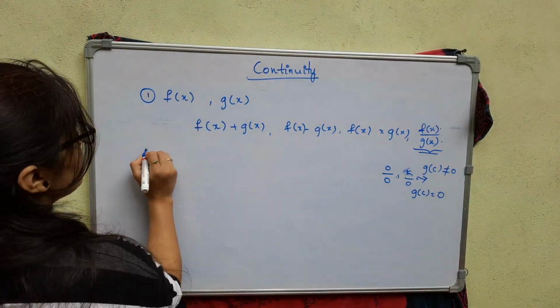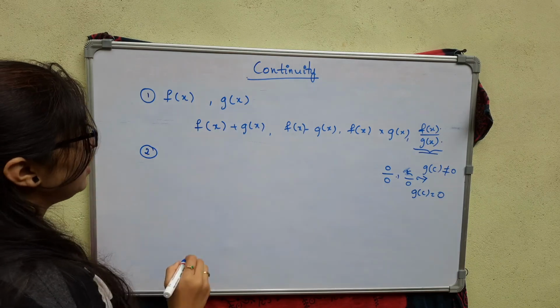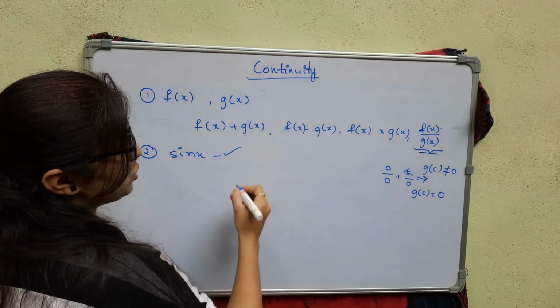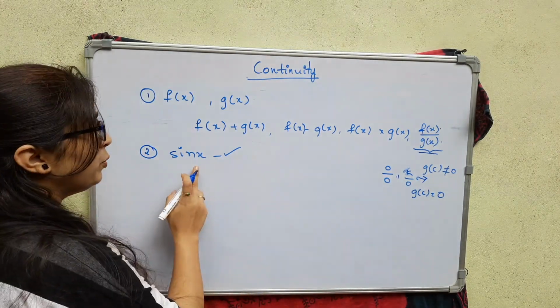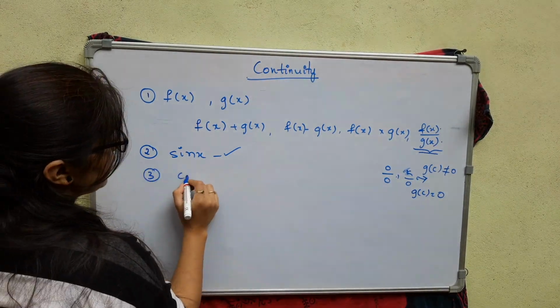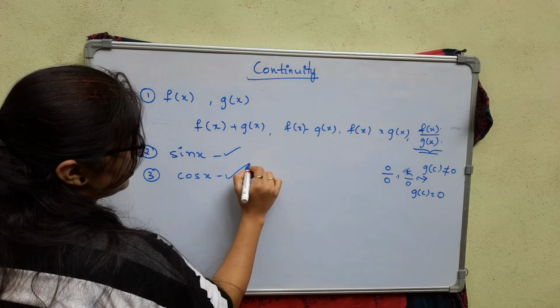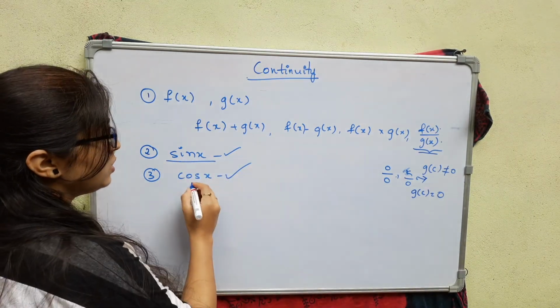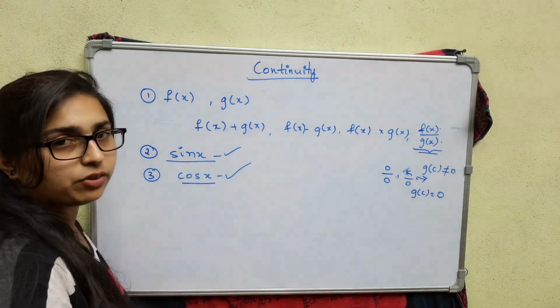The second point we can see here is sin x, which is a continuous function. In one of my videos I have proved it. Cos x is also a continuous function. With the same procedure of solving sin x, we can solve cos x, and you can try it.